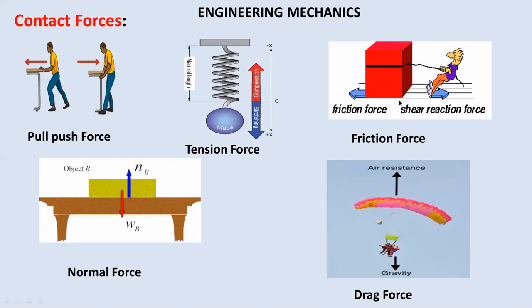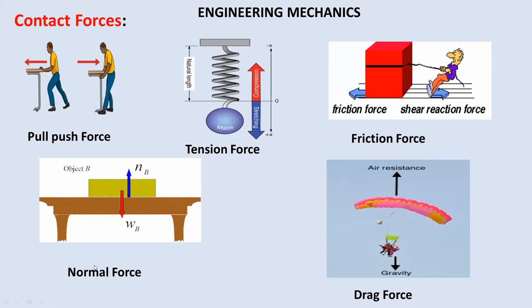Then the third picture is for the friction force. Everyone knows the meaning of friction. If there is any relative motion between two objects in contact, then one object or surface will offer resistance to the motion of the other object. This is called friction. Here one person is pulling one box on the ground, and the ground will offer resistance to the motion of the block in the opposite direction. That is called a friction force. Friction will exist between two objects if they are in contact. So this is again a contact force.